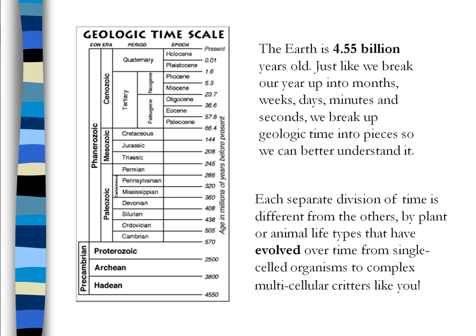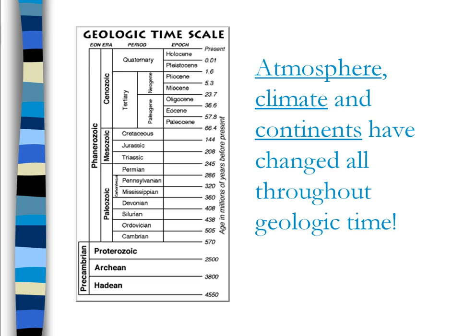Each division of time is different from the others, not so much because they're equal breakdowns of time. If you look at the numbers here, there's no equality between each section. They are named for and divided by what life was most common at that time. Atmosphere, climate, and continents have all changed throughout geologic time.